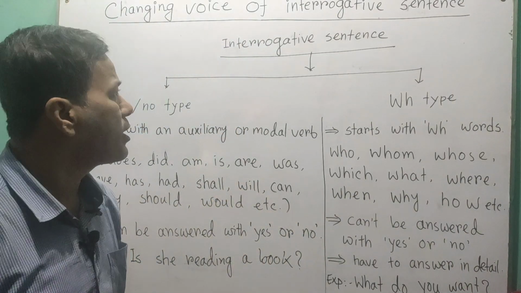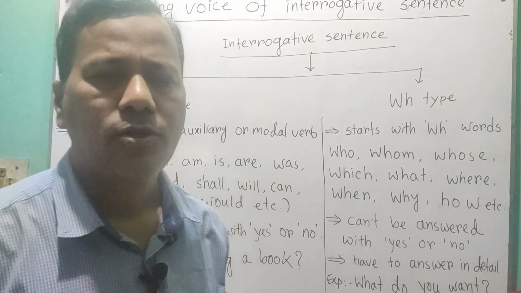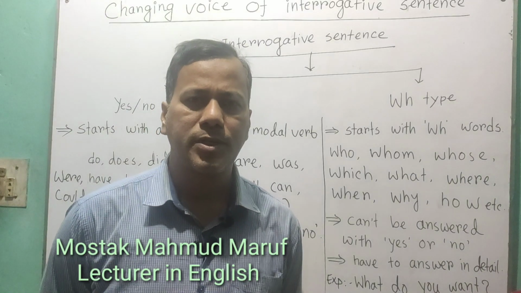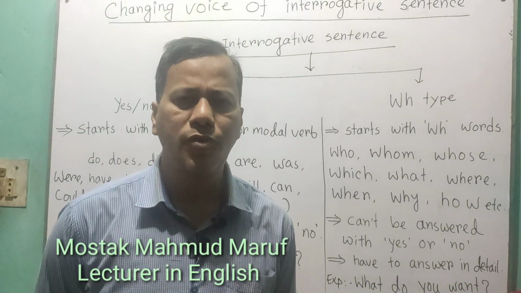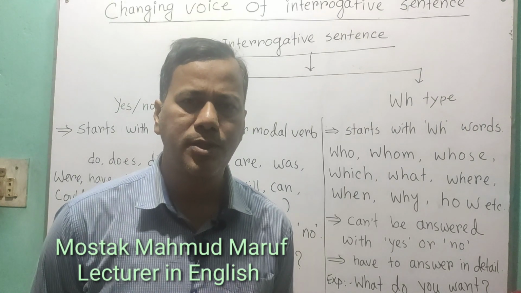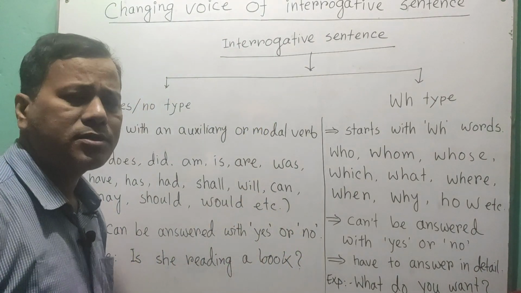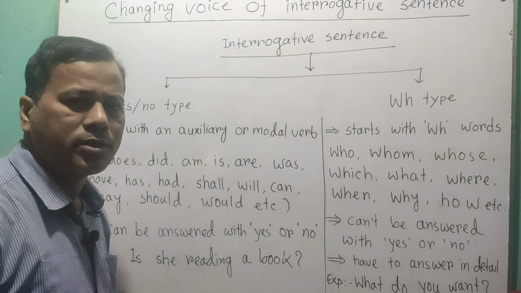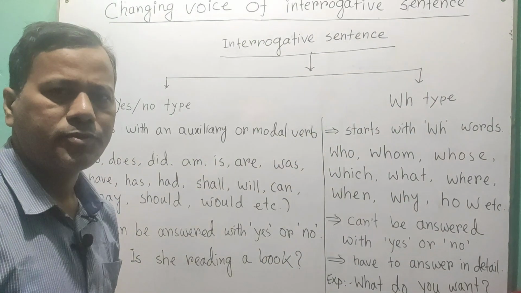Our today's topic is changing voice of interrogative sentence. So for this, we have to know what is an interrogative sentence. The sentence which generally asks a question is called an interrogative sentence. So we know that interrogative sentences are of two types. Type 1, yes, no type, and type 2, WH type.